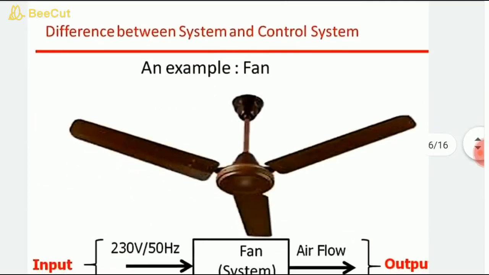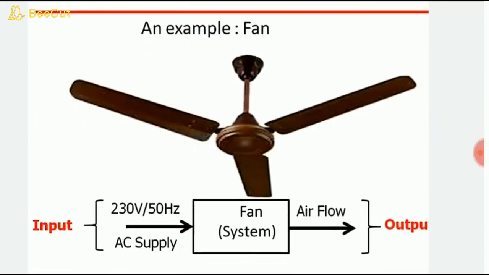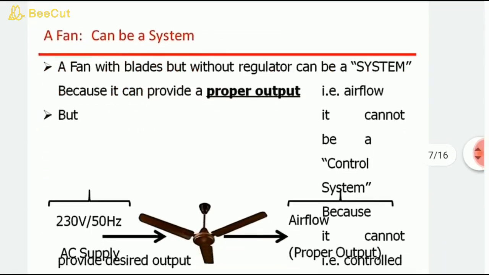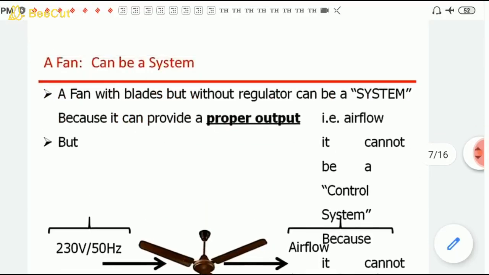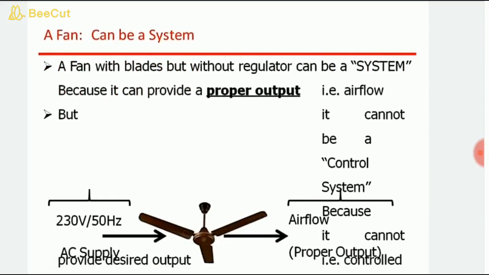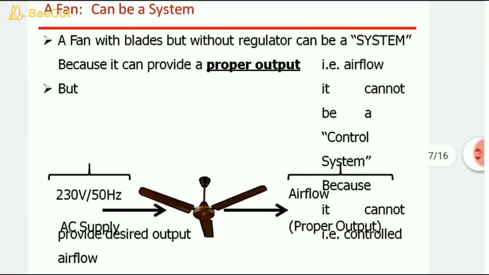For example, a fan: when you switch on the fan, it rotates with a certain velocity, and according to that it gives you the air flow. So this is the system. A fan with blades without a regulator can be a system, but because it cannot provide a proper desired output, that is, the airflow cannot be controlled, it cannot be a control system.